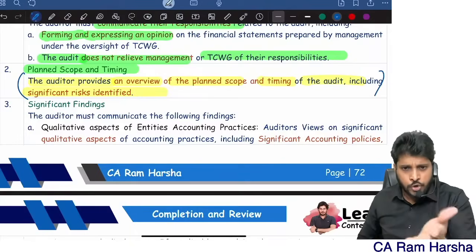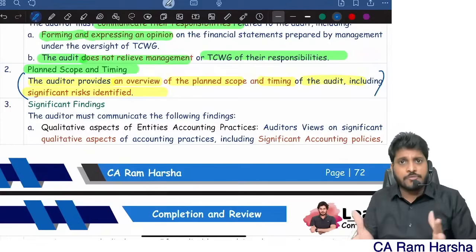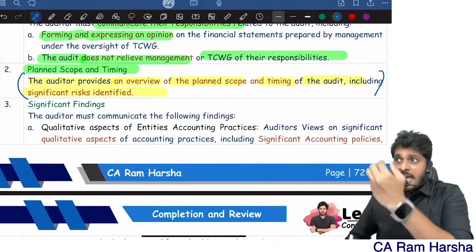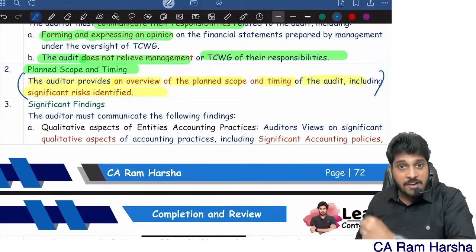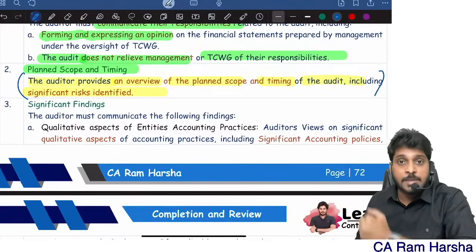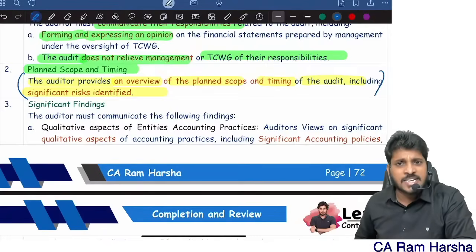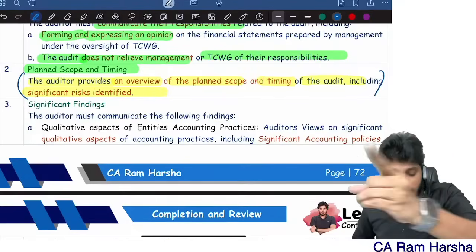When you're going, your team members, your articles, so many of you are going, so they need to make certain arrangements. An accountant must be available to you. Some staff must be coordinating with you. How do you visit the production center? So management has to plan certain things. So that's why you should communicate the scope and timing of the audit.